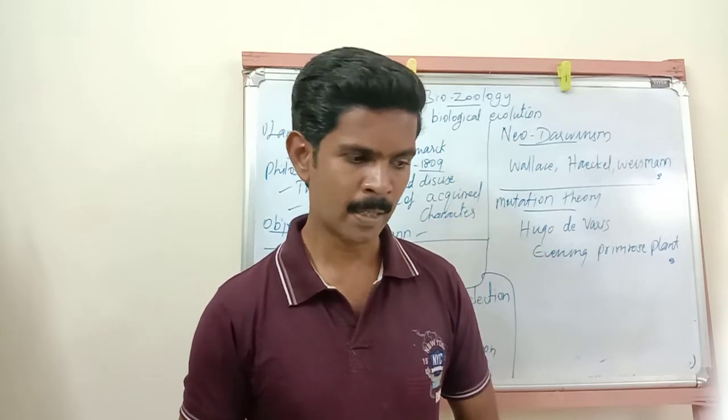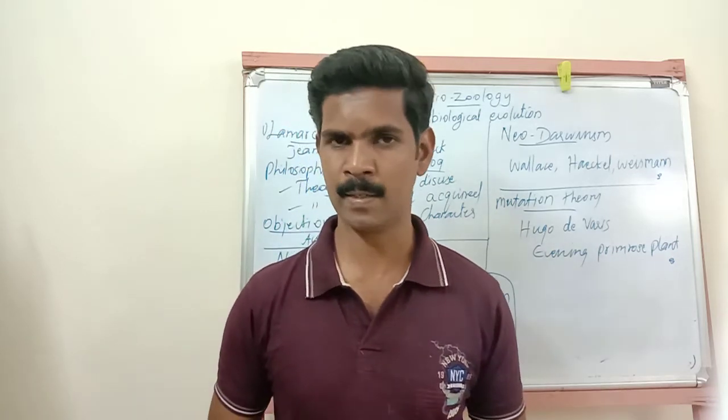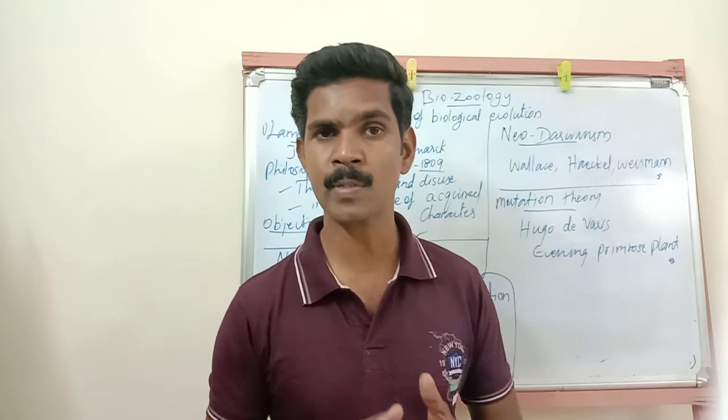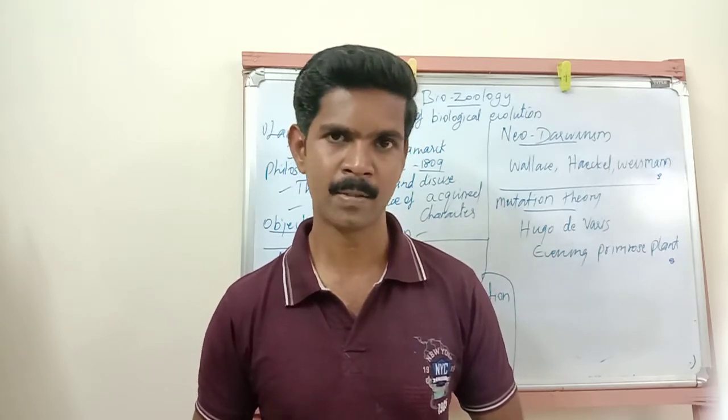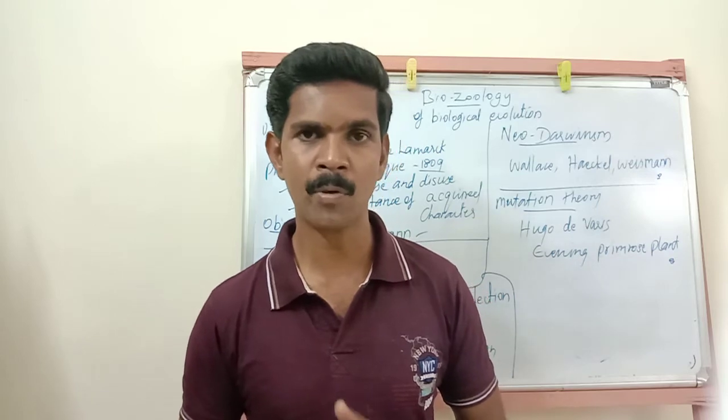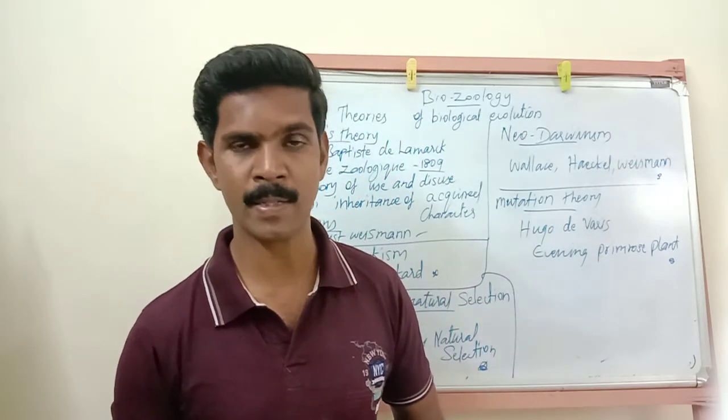Understand? Darwin introduced this theory by using some facts, or some elements. So now we are going to study all these elements one by one. Listen very carefully.